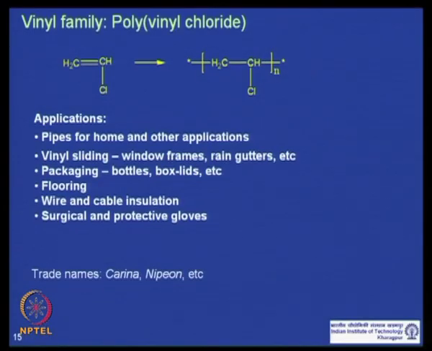Most of the pipes you see in the home are made of PVC. There are applications in vinyl sidings like window frames and rain gutters. They are also used as packaging materials like bottles and box lids, in wire and cable insulation for electrical wire, and in other uses such as surgical and protective gloves. Some trade names are mentioned here.